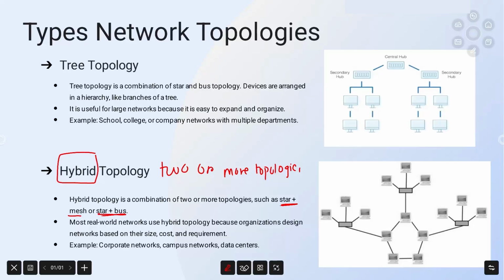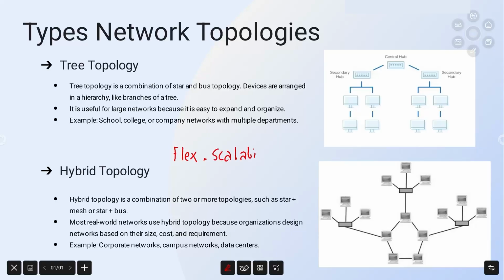The biggest advantage of hybrid topology is its flexibility, scalability and reliability. However, it can be more complex and expensive to design and maintain. Today, most large organizations, campuses and data centers use hybrid topology because it provides the benefits of multiple topologies in a single network.